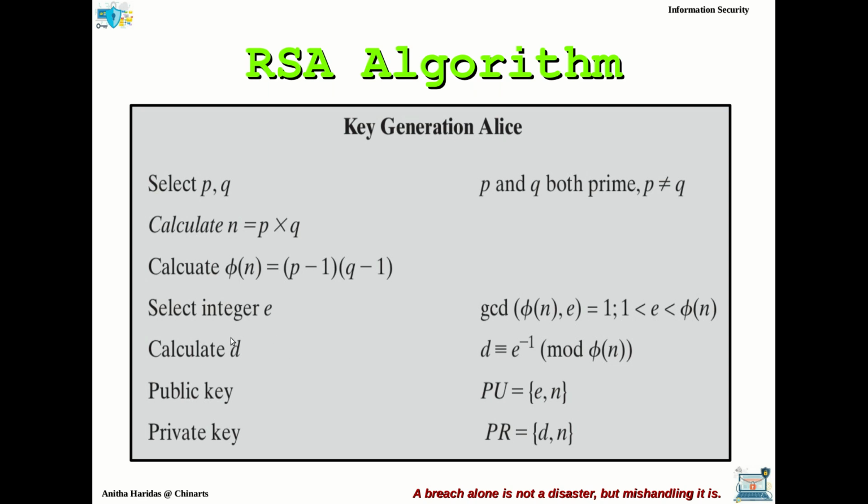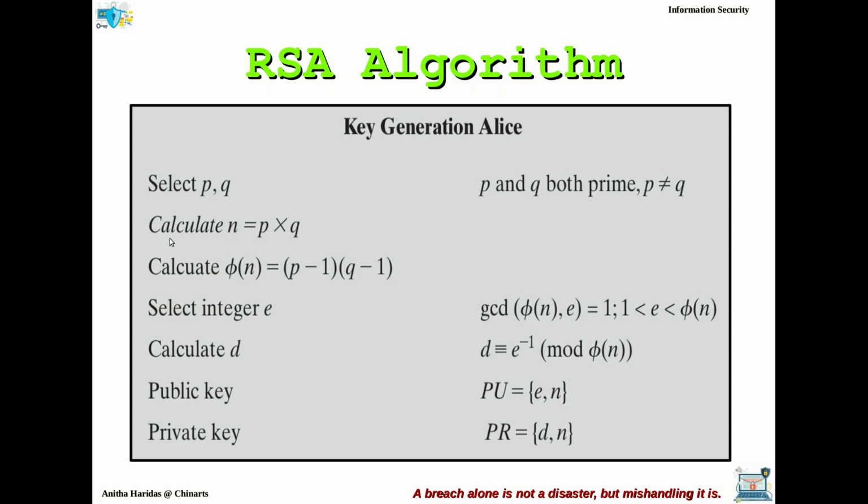And she has to calculate the D value in such a way that e power minus 1 mod phi of n is the D value. Then she publicizes E comma n because these are the public keys, and the private key D comma n will be kept with Alice. Okay. So this is the algorithm for generating the key.